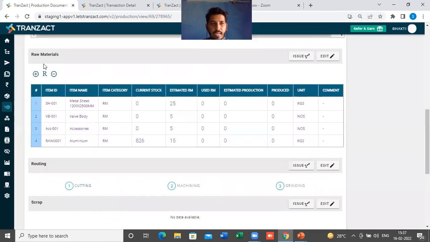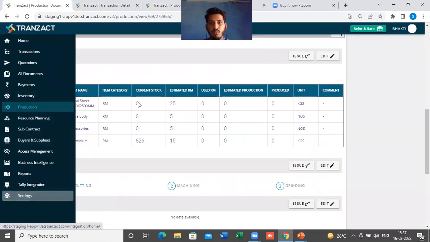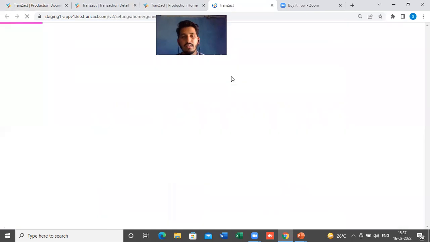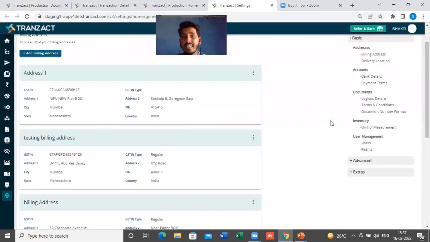So I will disable the negative stock restriction from the settings for now. Okay, and then I will go for the issuance of the raw material. So here are the settings.